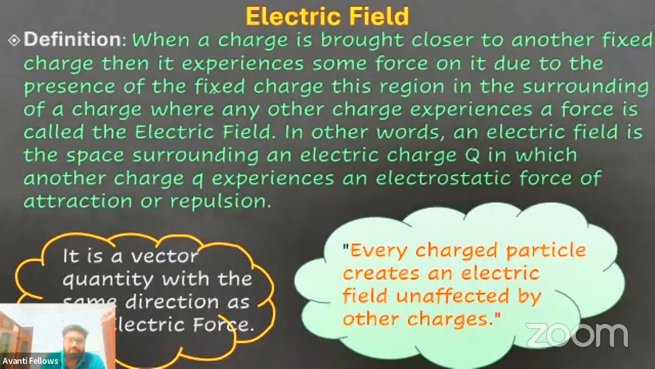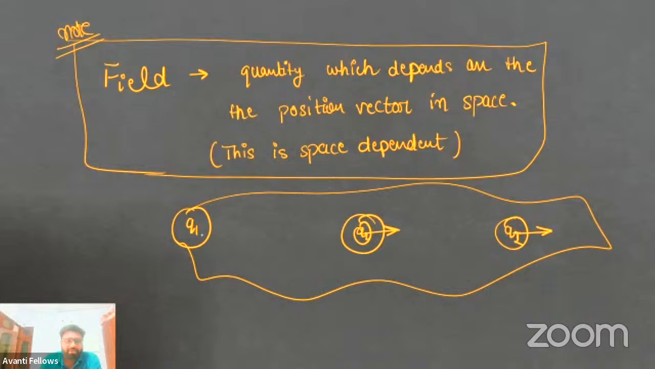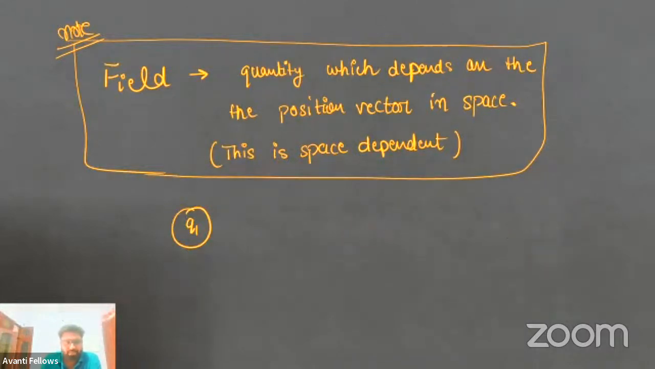Okay. So now read this definition aloud. When a charge is brought closer to another fixed charge, then it experiences some force, as I have already discussed, due to the presence of the fixed charge. This region in the surrounding of a charge where any other charge experiences a force is called the electric field. The same we have discussed earlier. There is no need for more discussion on that. The only thing that you need to remember is through which particle you are calculating the field. Suppose you are seeing the field for Q1, so this Q1 needs to be fixed. Only this condition you need to follow.